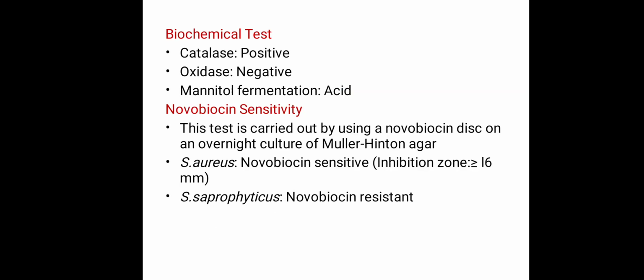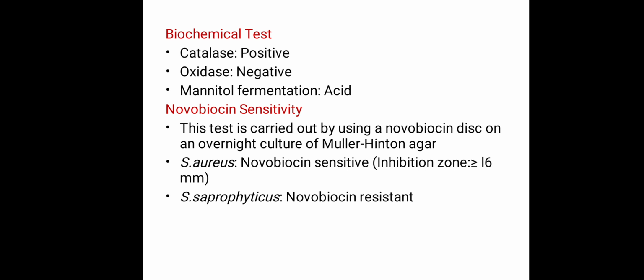Biochemical test. Staph aureus is catalase positive, oxidase negative. Staph aureus ferments mannitol with the production of acid. Novobiocin sensitivity test. The novobiocin sensitivity test is carried out by placing a novobiocin disc on Mueller-Hinton agar, which is already seeded with the test bacterial isolate.